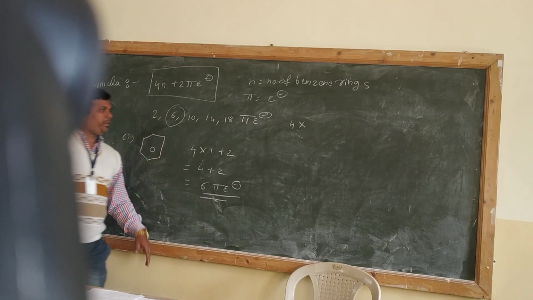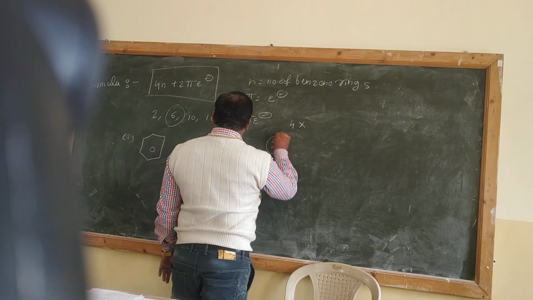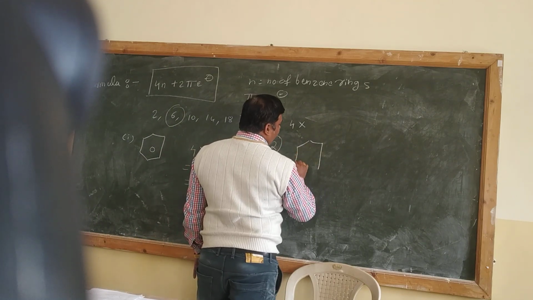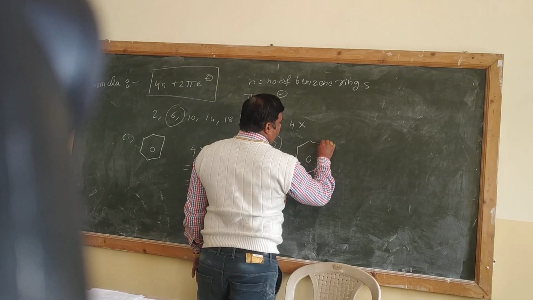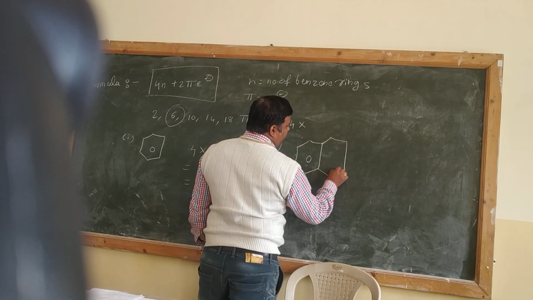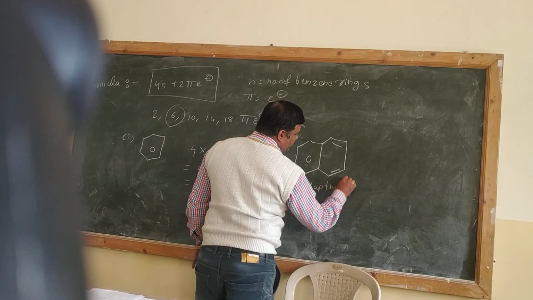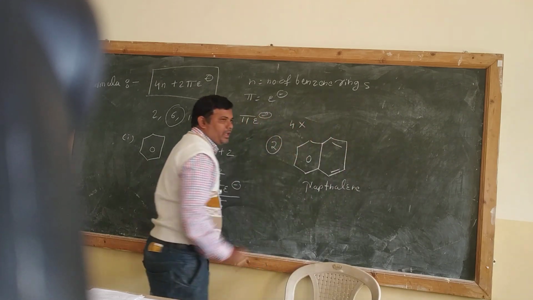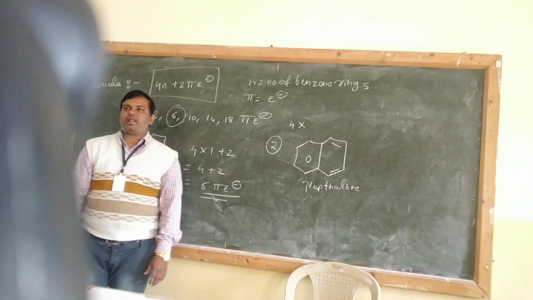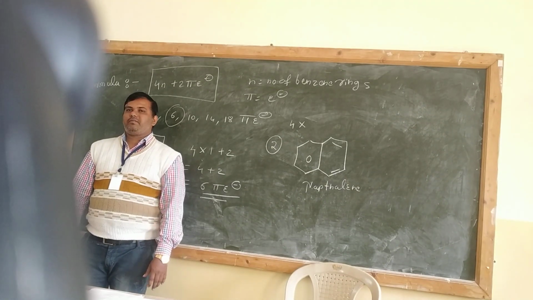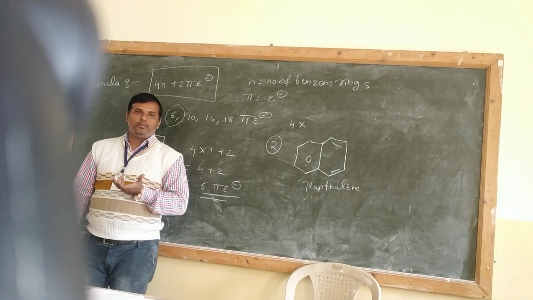If I take a second example, this is called naphthalene. Naphthalene balls, you have seen them, right? White colored crystalline naphthalene balls are present at our home.